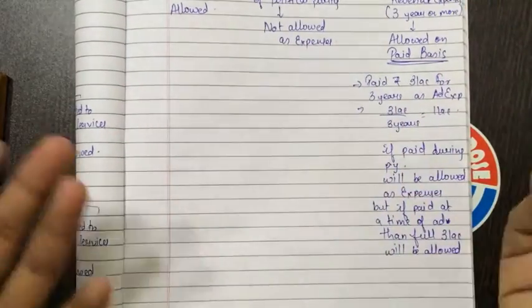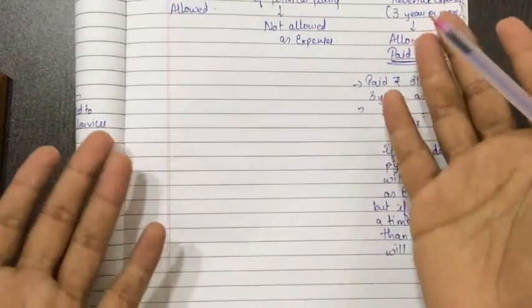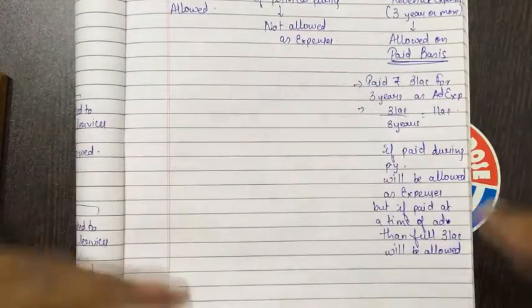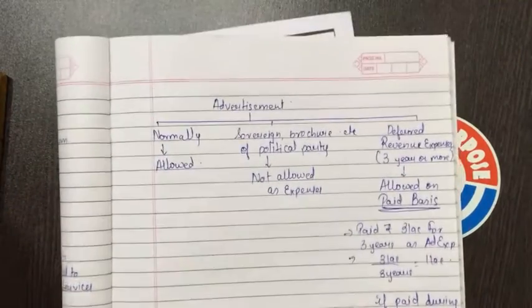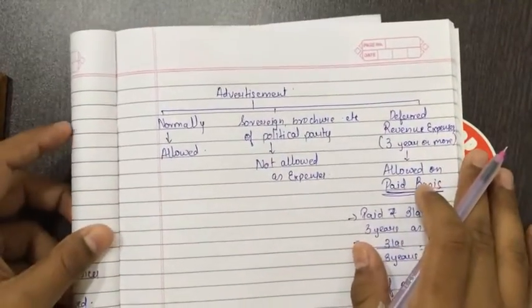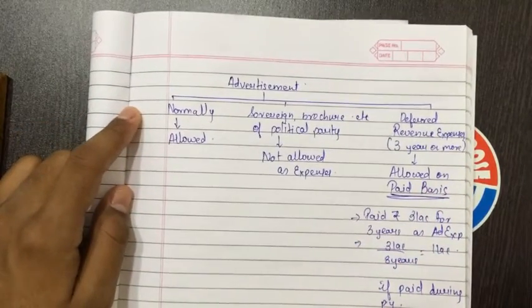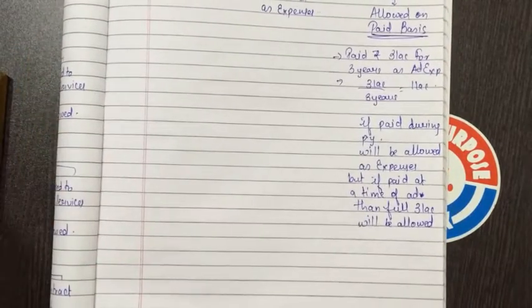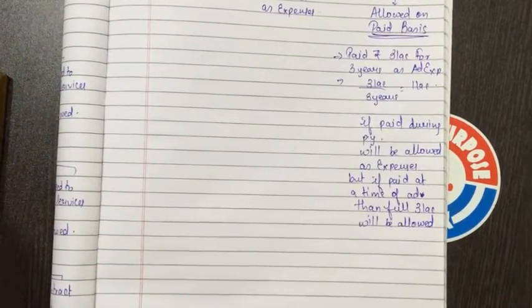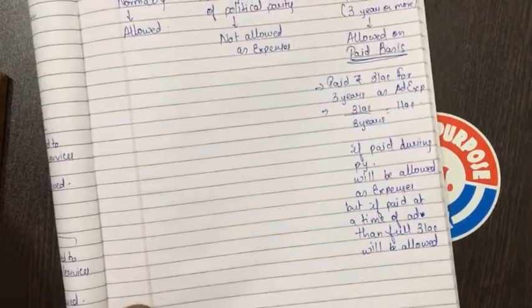But there might be cases you have paid in advance all 3 lakhs. You might pay 50,000 in the current year, next year 2 lakhs, then in the last year 50,000. In similar manner, I hope you all have understood. Please take down advertisement. Please pause the video and take down. I hope you have copied this much. Please copy this much. I hope you all have done.